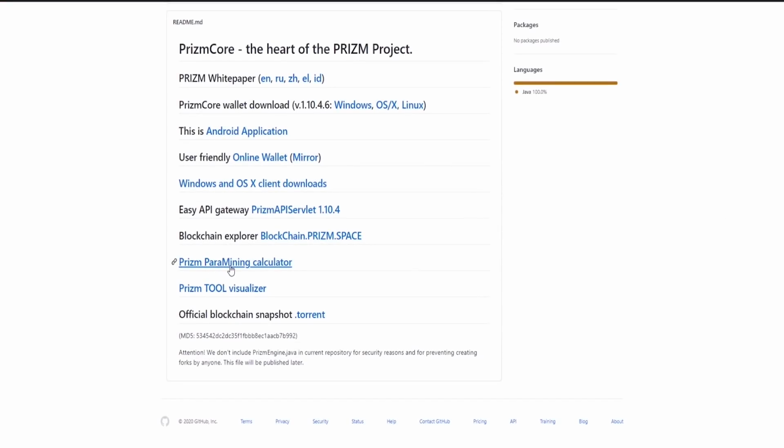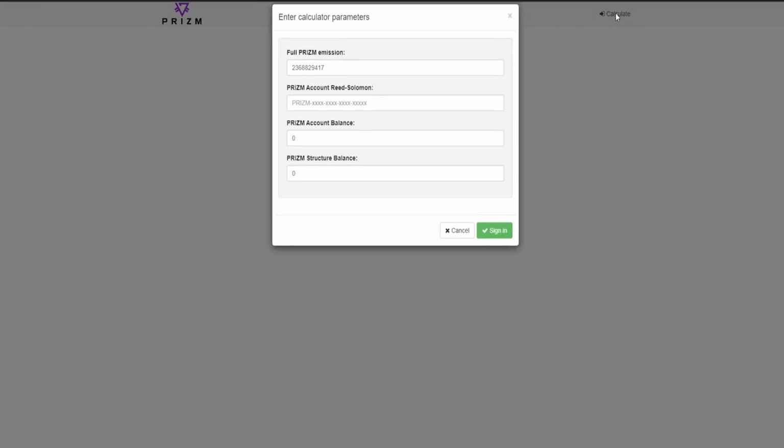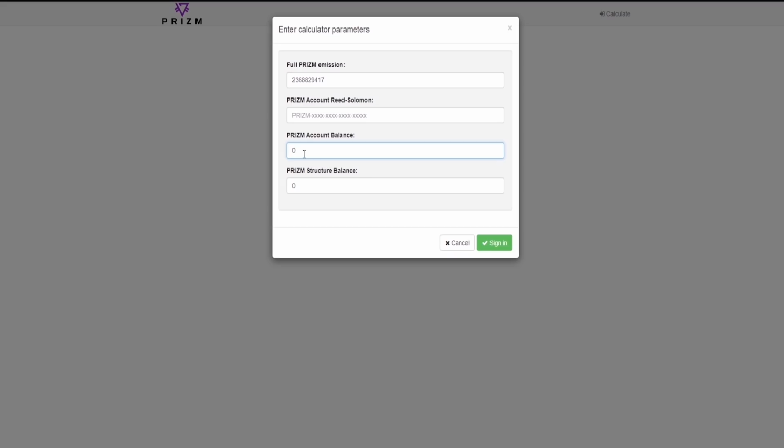Pair mining calculator. This tool allows you to predict the emission of new coins in your wallet throughout the year. We just need to enter your wallet number, or enter the balance and structure manually.